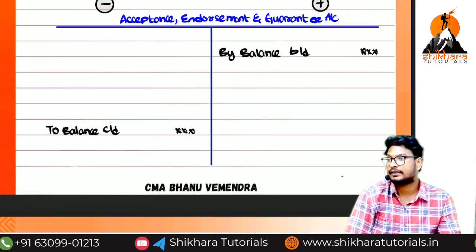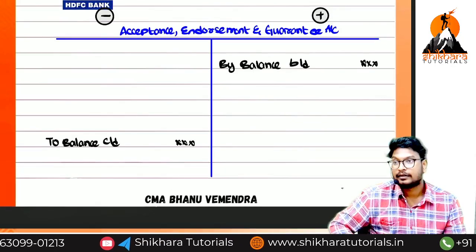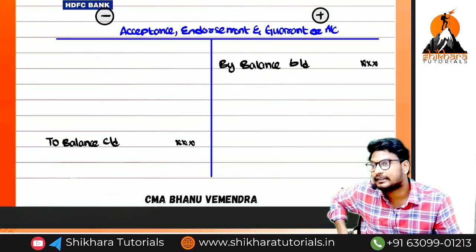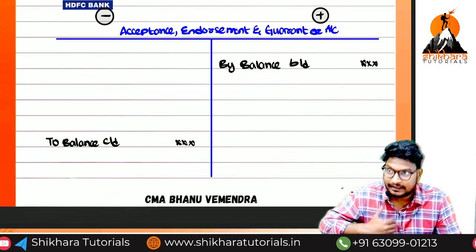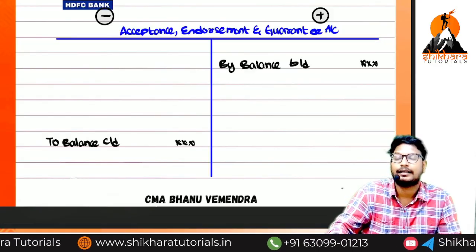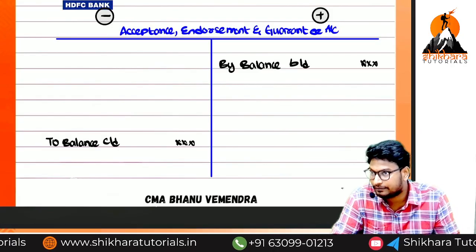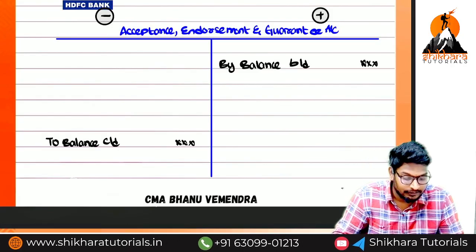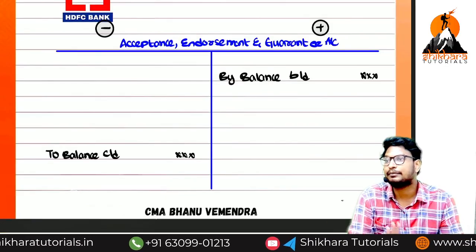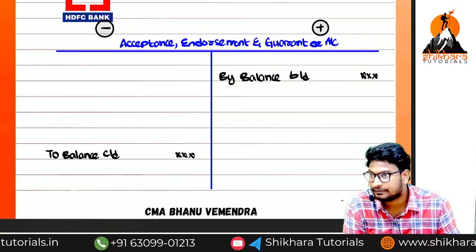Okay guys, next. If we give the guarantee, does our liability increase or decrease? Increases, because there is a chance of non-payment. So liability increases. Previously we recorded it as an asset, and now we have to record the liability.